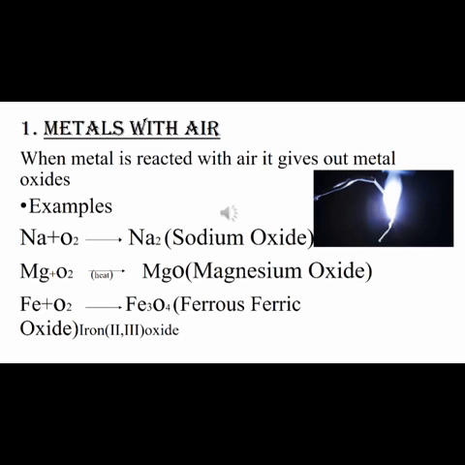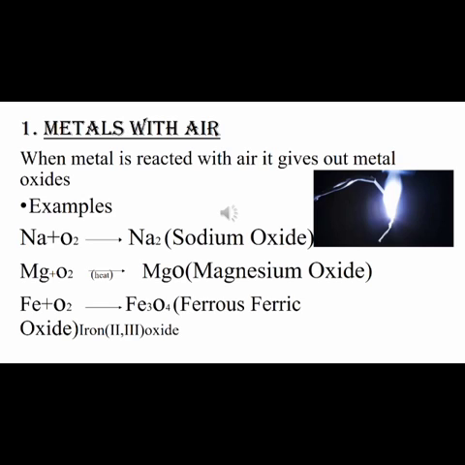So here I've given in the second example magnesium plus oxygen. When the magnesium is allowed to react in the presence of oxygen, it gives out magnesium oxide. But an external source has to be applied, that is heat, right?